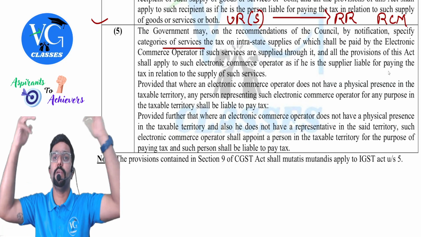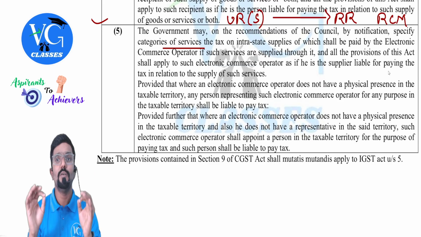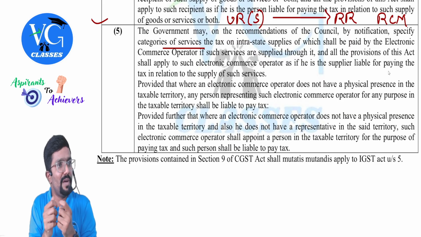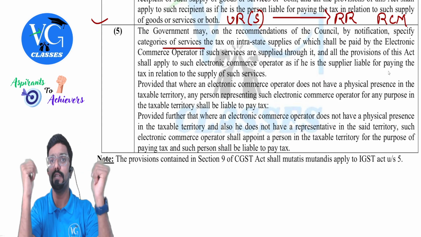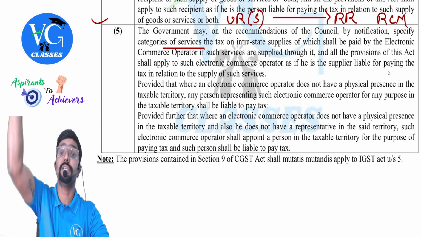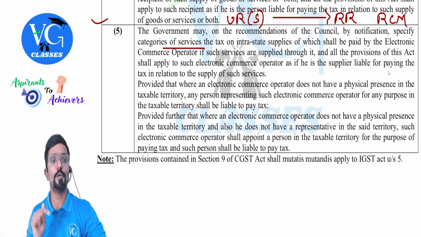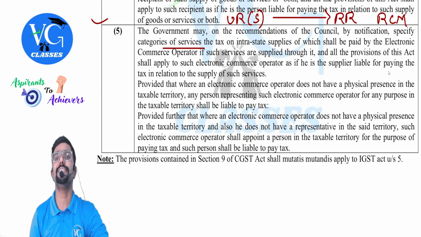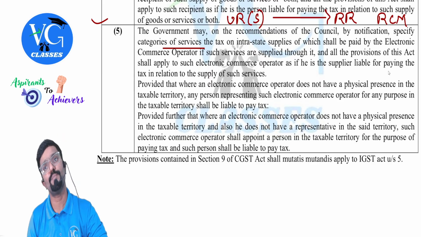Sir, what if they don't have any person also representing them in India? But they're having business in India. They're having Uber app. Sir, can we use Uber app in India? Yes. Can we book a cab through it? Yes. But they don't have office in India. They don't have any person representing them in India. In that case, what should they do? As they are liable to pay GST as per this provision, they have to appoint a person who is representing them in India. And they have to take care of this GST provisions.